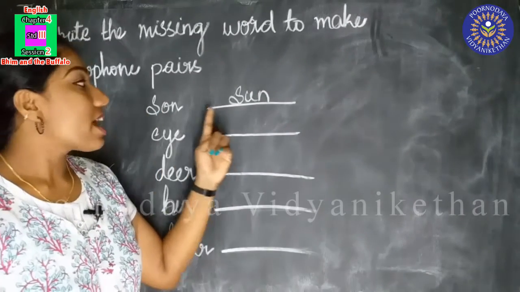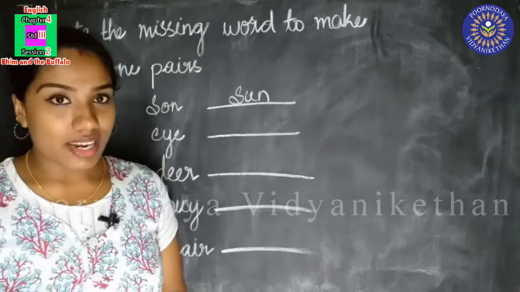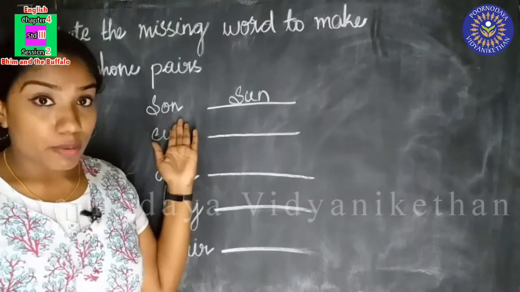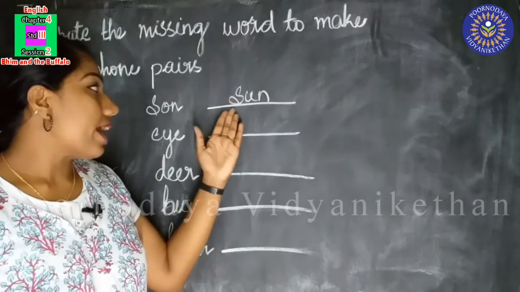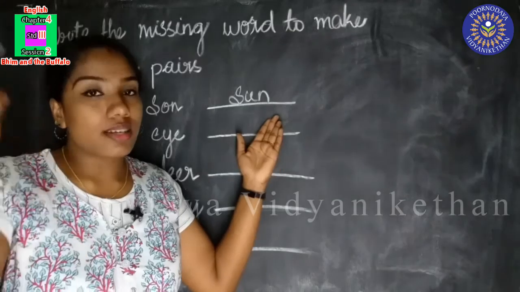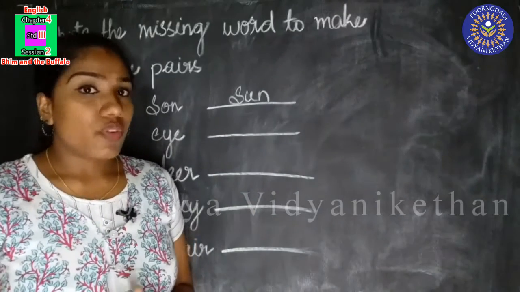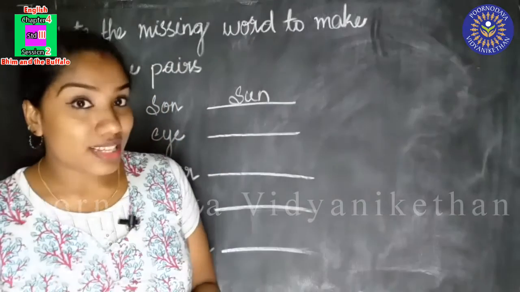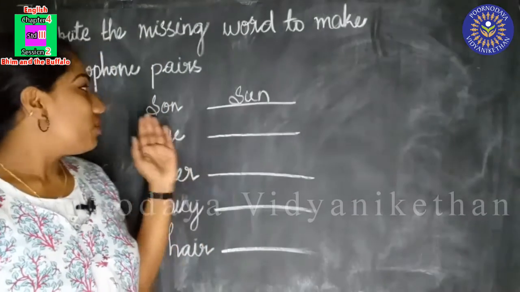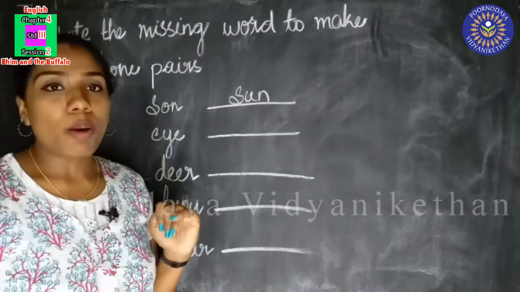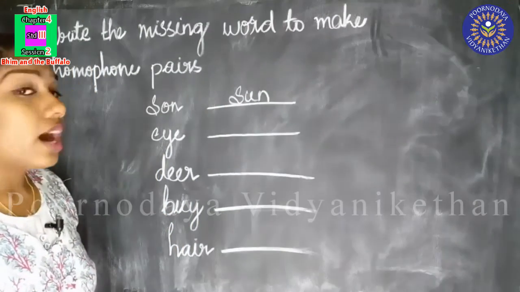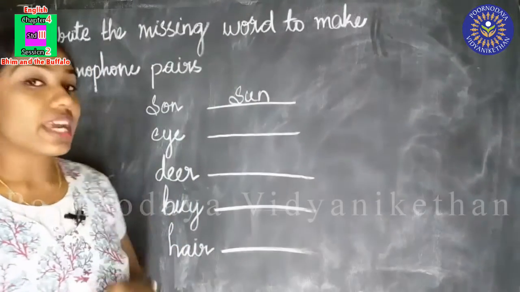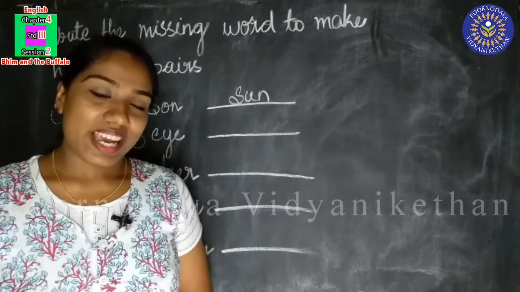S-O-N, son. S-U-N, sun. S-O-N, son means a boy child, and S-U-N, sun means a star on the sky. We can say that the sun rises in the morning, the sun sets in the evening. Okay, so these are homophones. Now the next one is eye. E-Y-E, eye. Yes, you know this.